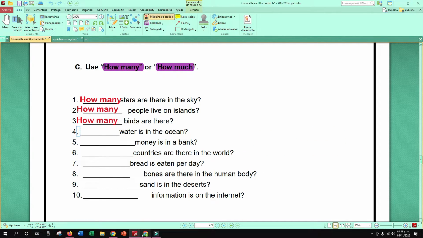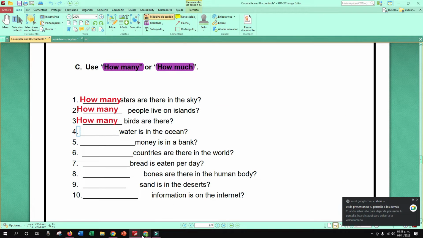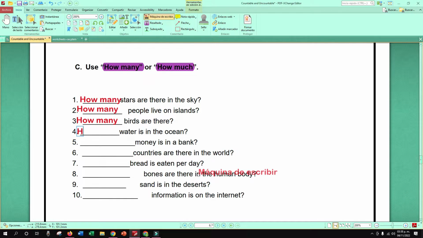What about 4? Water is in the ocean. How many or how much? How much? Perfect. Then 5. Money is in the bank. How many or how much? Acuérdense que money dijimos que era uncountable, right? So how much money is in the bank, okay?